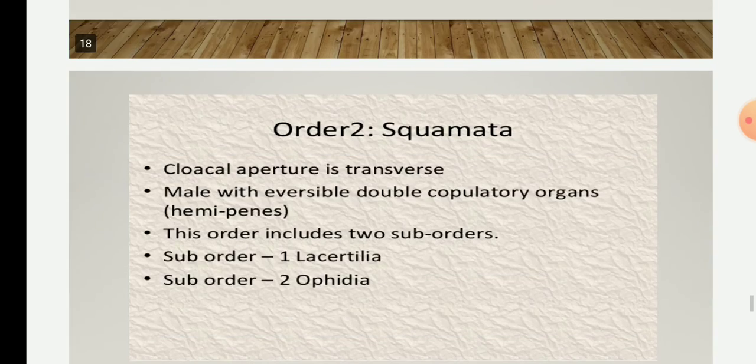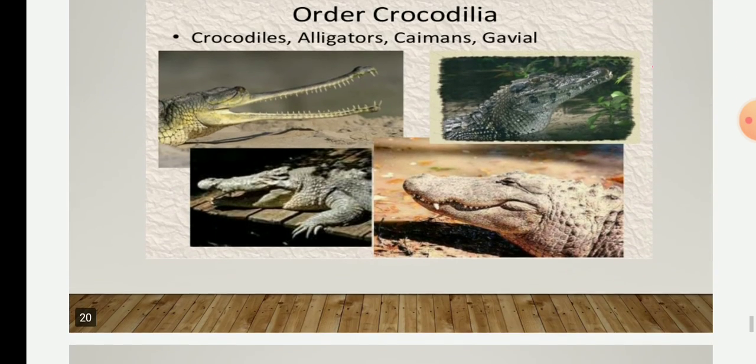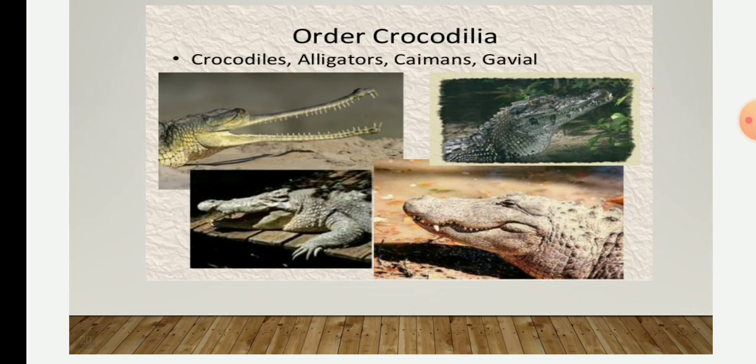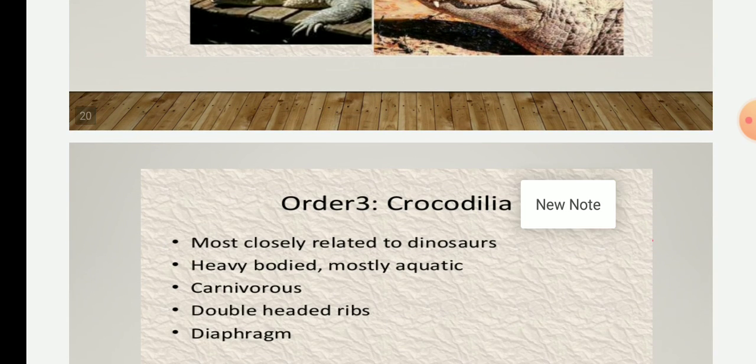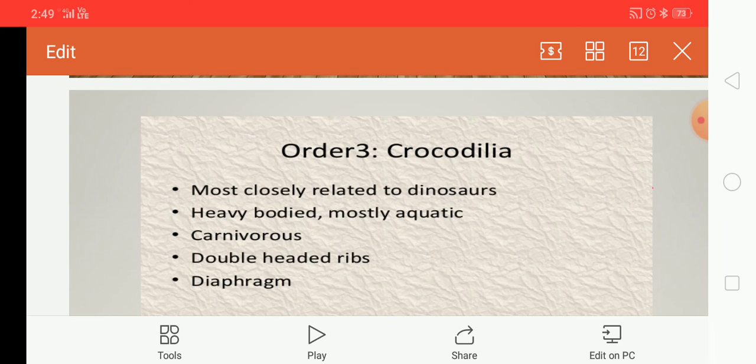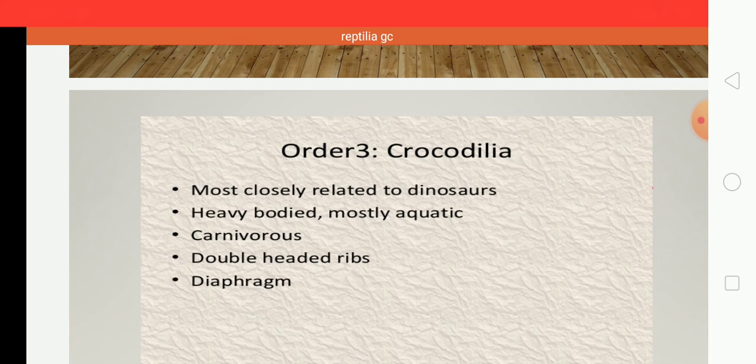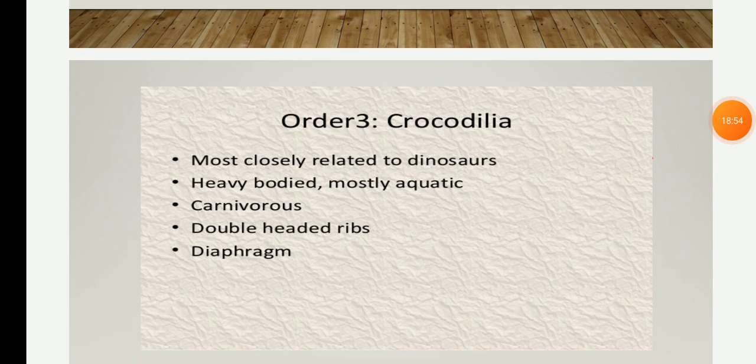The next order is order Crocodilia. Order Crocodilia is referred to as the ruling reptiles because they are closely related to the dinosaurs. They have a heavy body and are mostly aquatic and carnivorous, with a four-chambered heart and a diaphragm present.